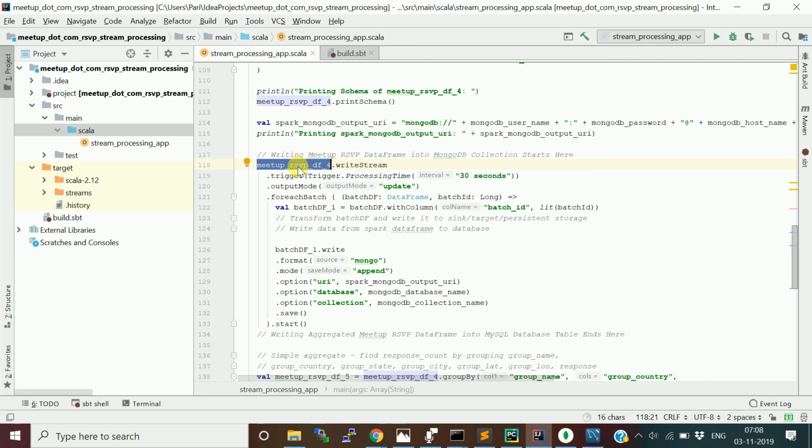But you can write it into Kafka, another Kafka topic, or HDFS. The stream data frame can be written to those, but these others are not supported yet.